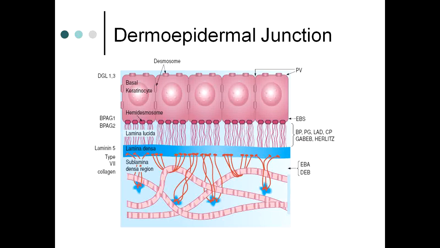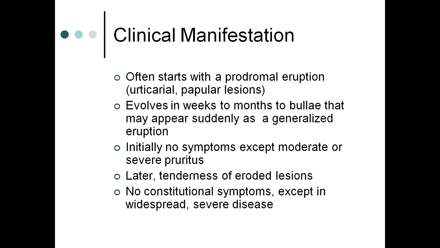From this picture you can assess that in pemphigus vulgaris all the antigens were present in the epidermis, whereas in bullous pemphigoid they are present deeper down. So the bullae of pemphigus vulgaris are flaccid. When the patient comes to you, they are already ruptured. Whereas in bullous pemphigoid, they are tense because they are deeper down than the epidermis. So to understand the lesions, you have to know the underlying pathology along with the anatomy.